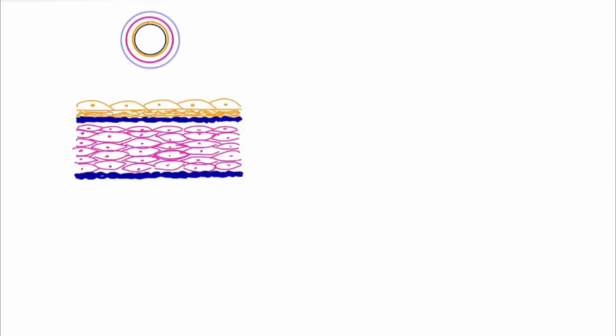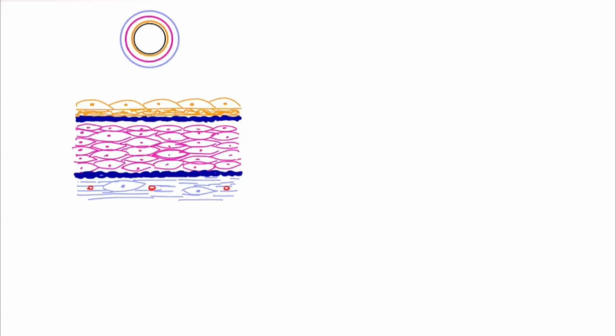is the external elastic lamina, and the outermost layer is the tunica adventitia, and this tunica adventitia contains some fibroblasts and also some small blood vessels. So these are the small blood vessels which supply the wall of a blood vessel, which are known as vasa vasorum. So this is the histology of the wall of a blood vessel.